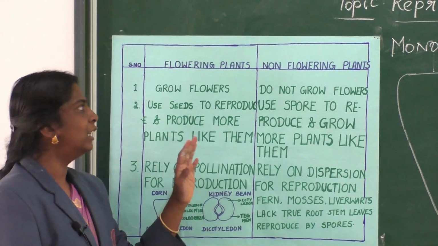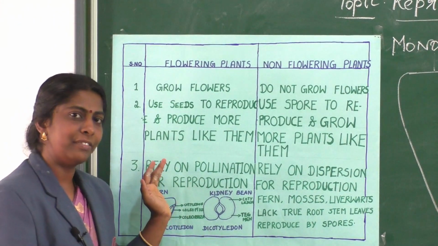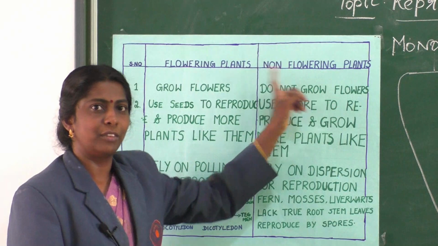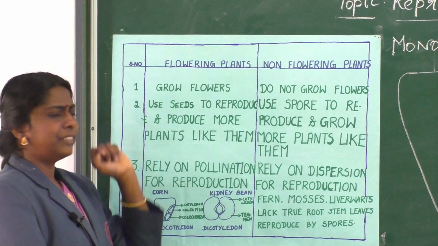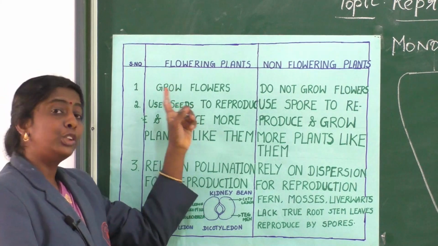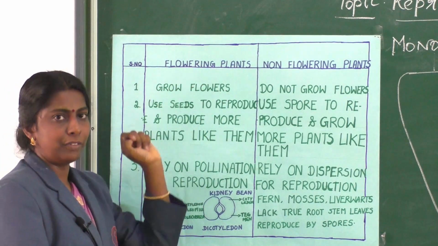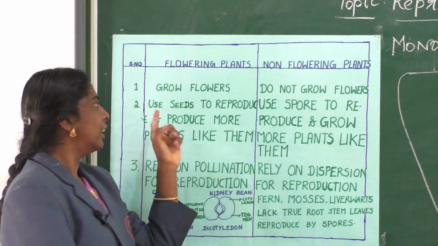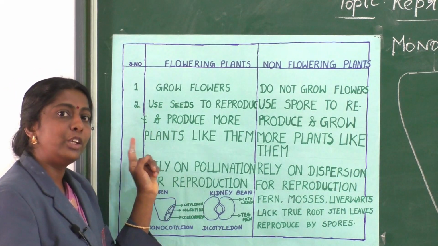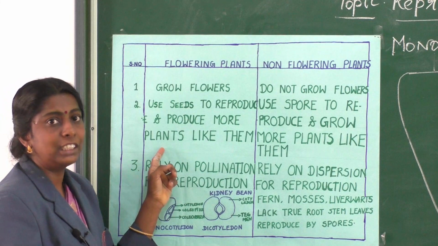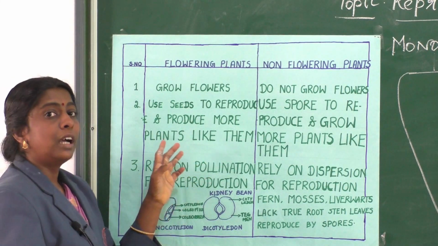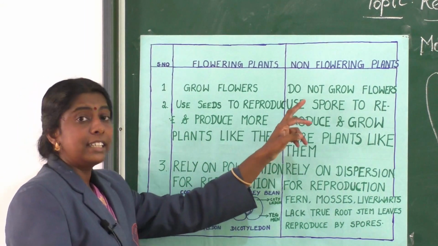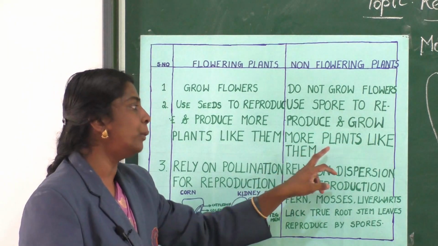Okay, so basically plants are grouped or classified under two categories, that is flowering plants and non-flowering plants. As the word describes, the plants which grow flowers come under flowering plants, and those which do not grow flowers come under non-flowering plants. Second point is, flowering plants use seeds to reproduce, to produce a new plantlet. And non-flowering plants use spores to reproduce, and they grow more plants like them.